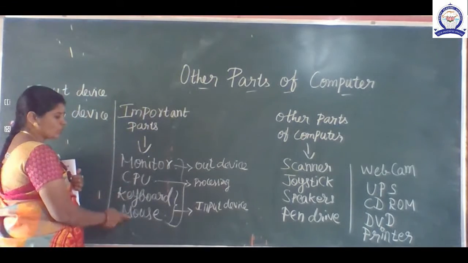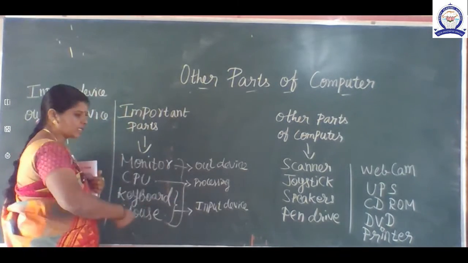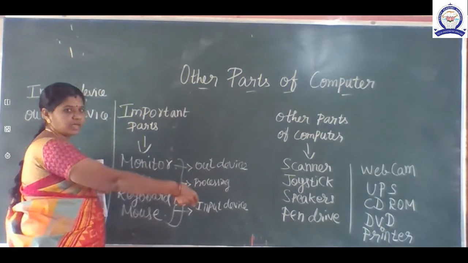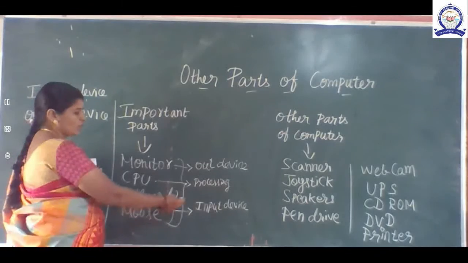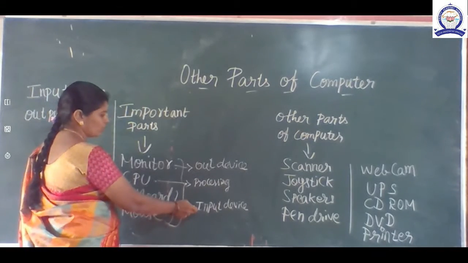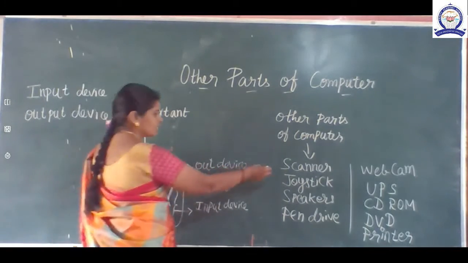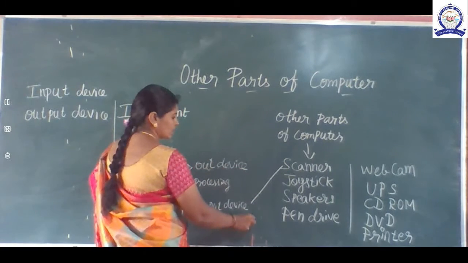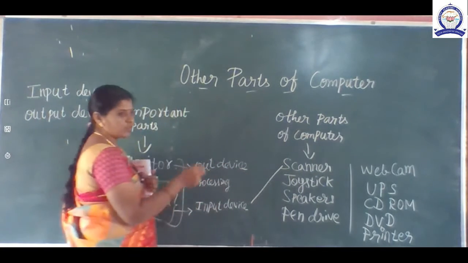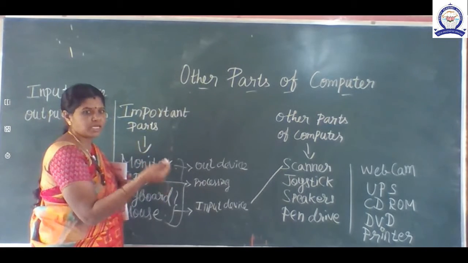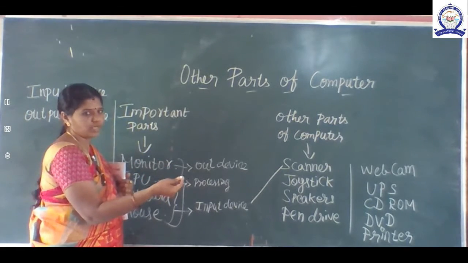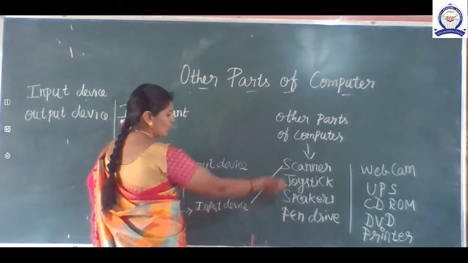So keyboard and mouse are the input device. We can send the data into the computer with the help of keyboard and mouse. The same here, scanner is also an input device. With the help of scanner we can send the image or text message, whatever it is, to the computer. So scanner is also an input device.